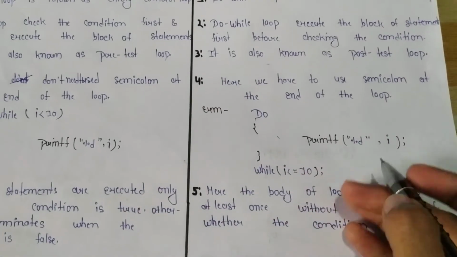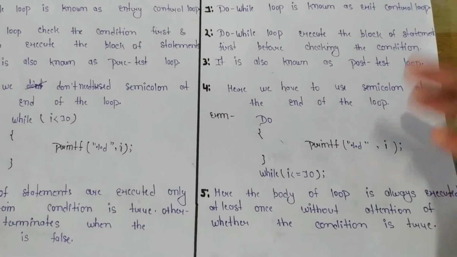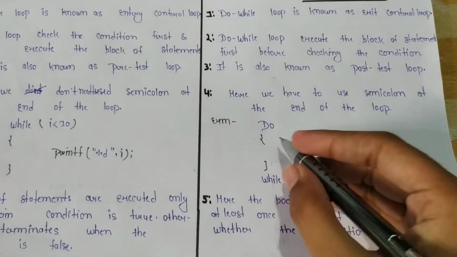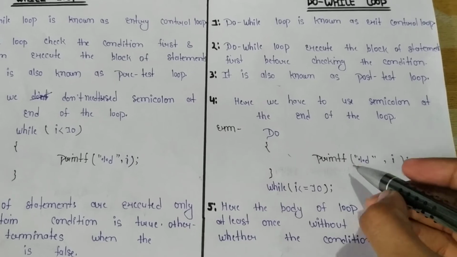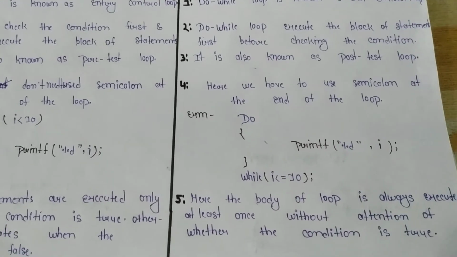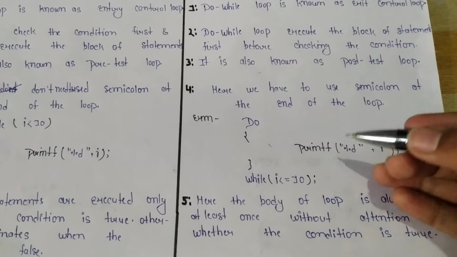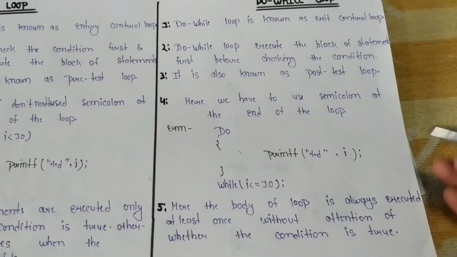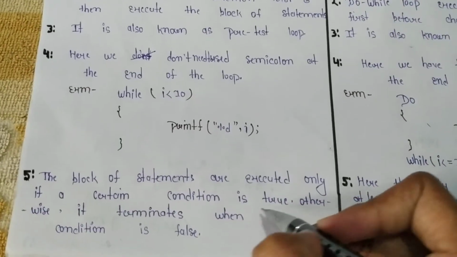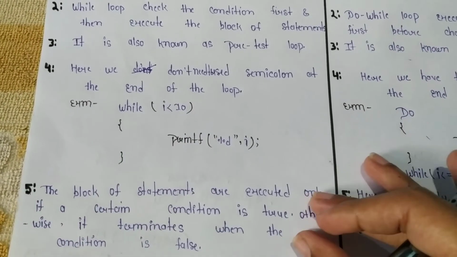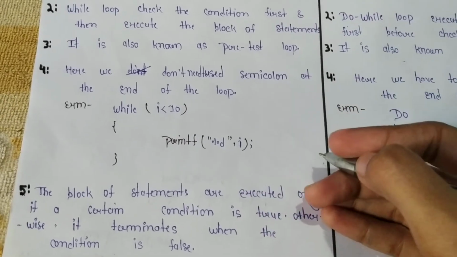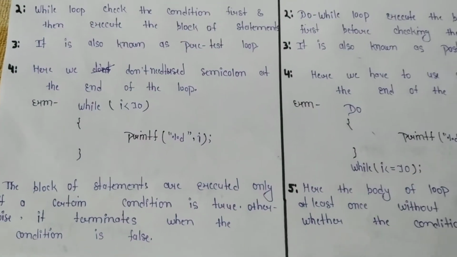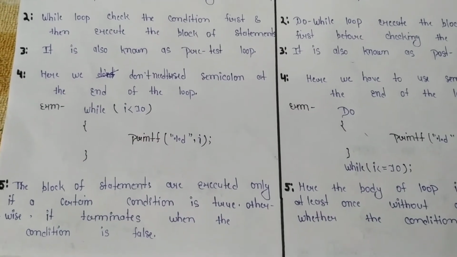It means when we want to execute statements at least once, without checking any condition, then we use do while. But if you want to check the condition first and don't want to execute without checking it, then we use while statements. Is that clear? I hope you got it.